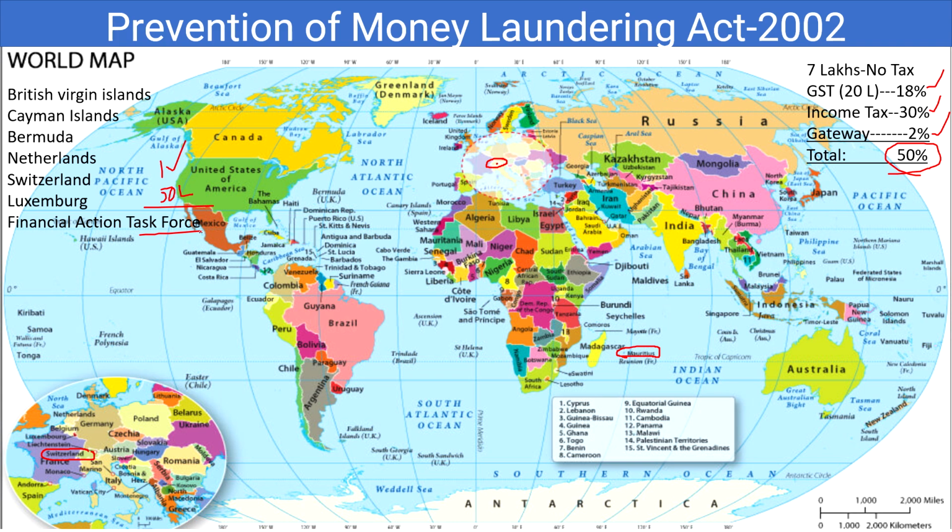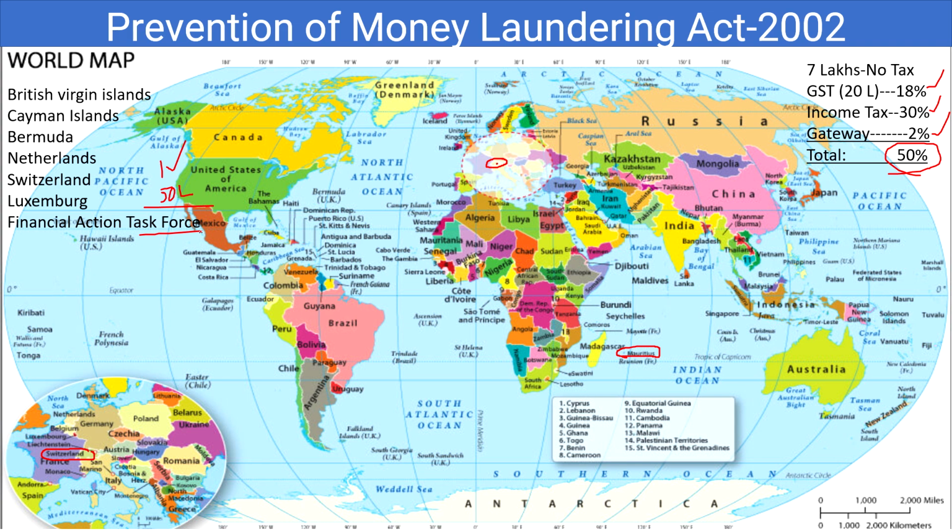And for crediting this tax or to show this income, you need a bank account, where the entire amount will be shown. Whenever you have a bank account, there you have a PAN card, there you have your Aadhaar, and everything is seen by the bank, and they will know from where you got the money and where this money goes if you transfer it to someone else. So this is all possible in the banking system. So when the amount is 20 crores, the bank sees it through the system.